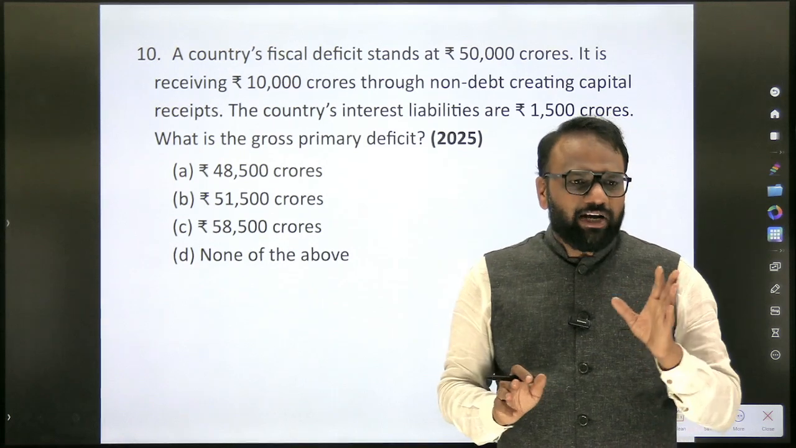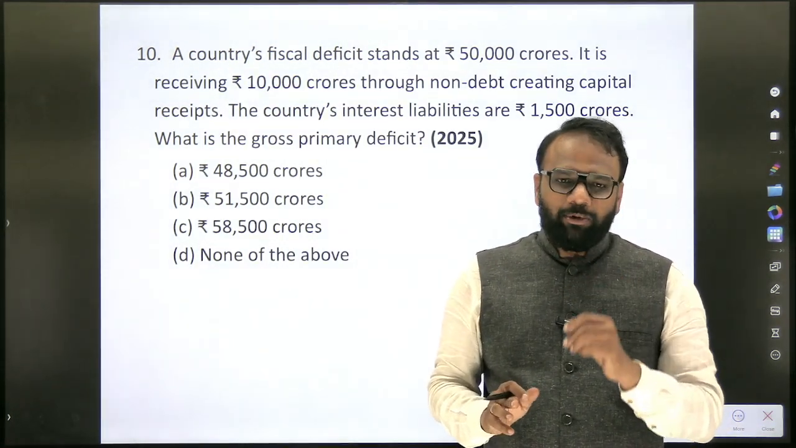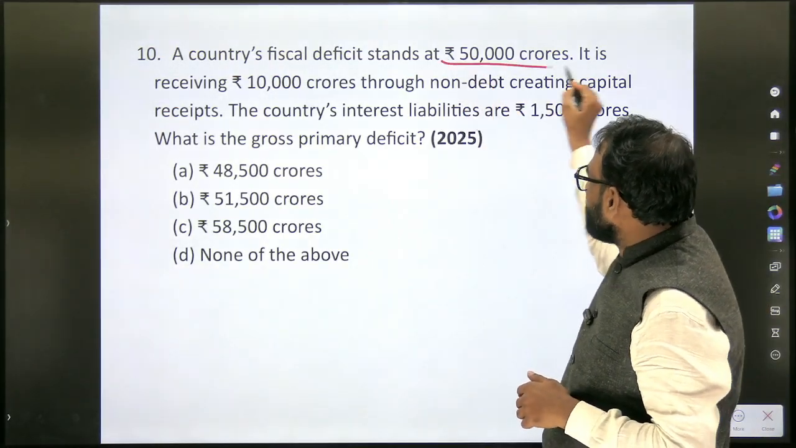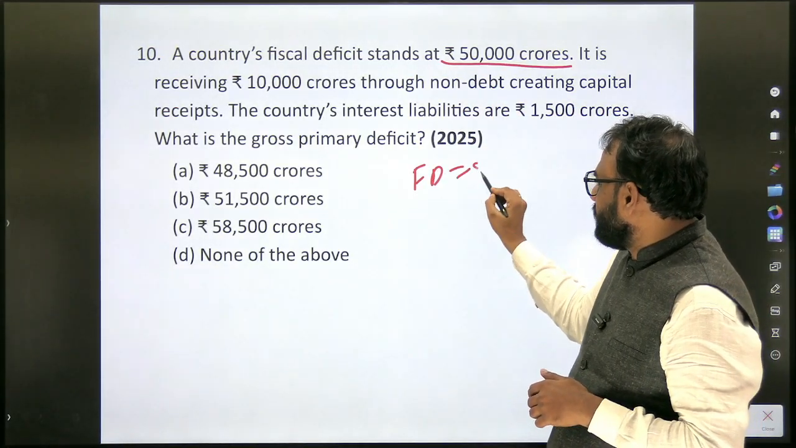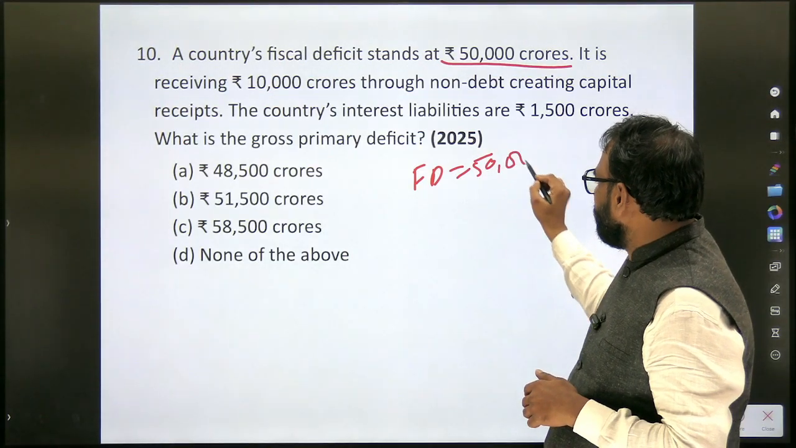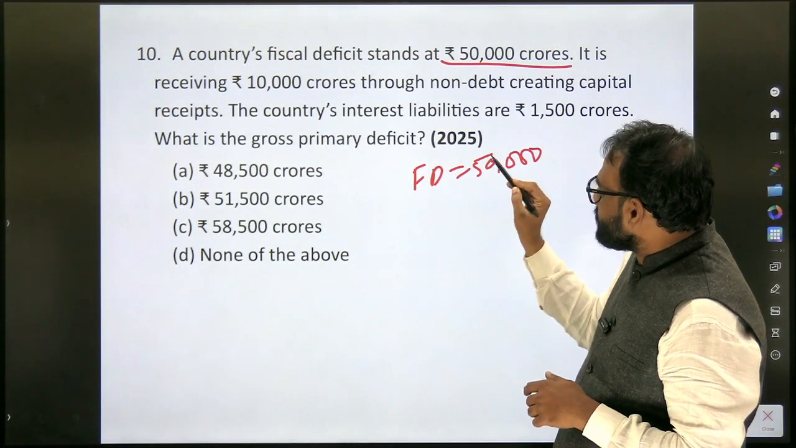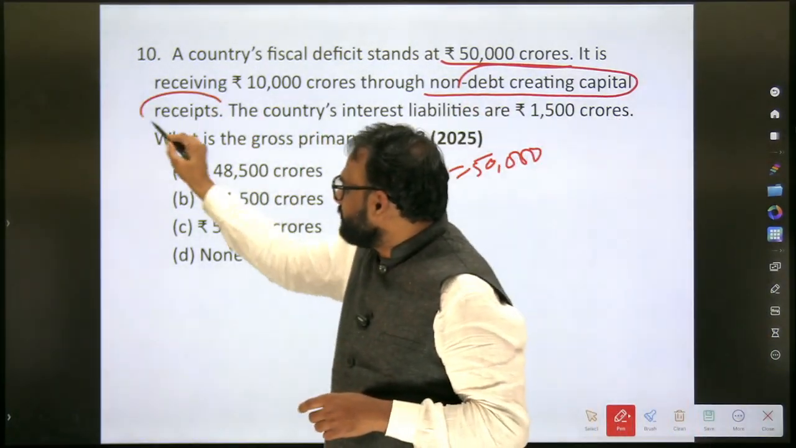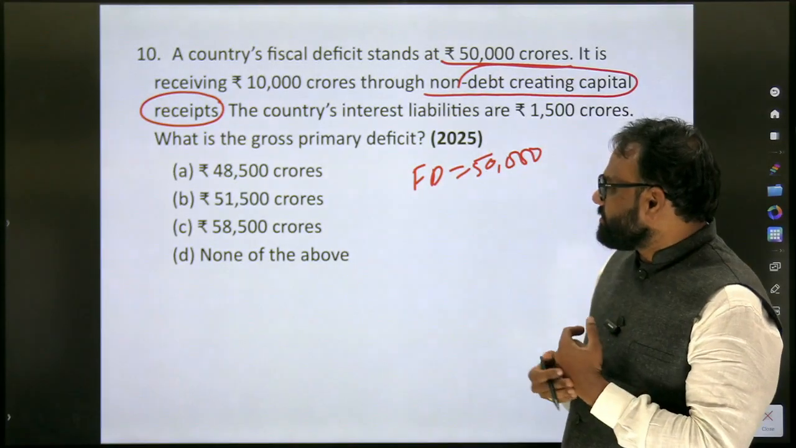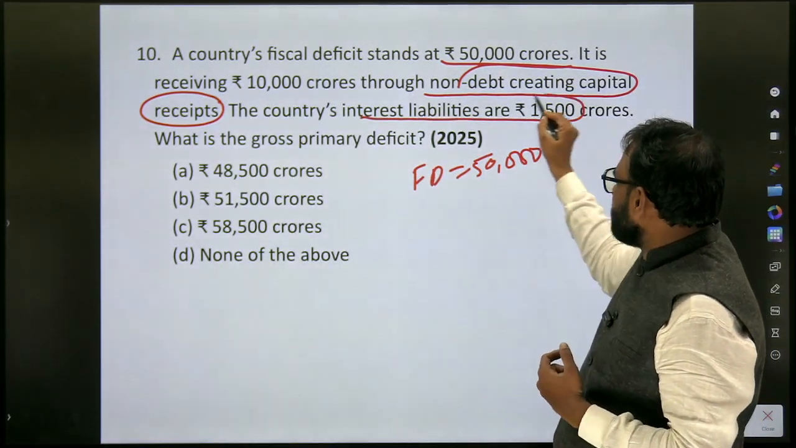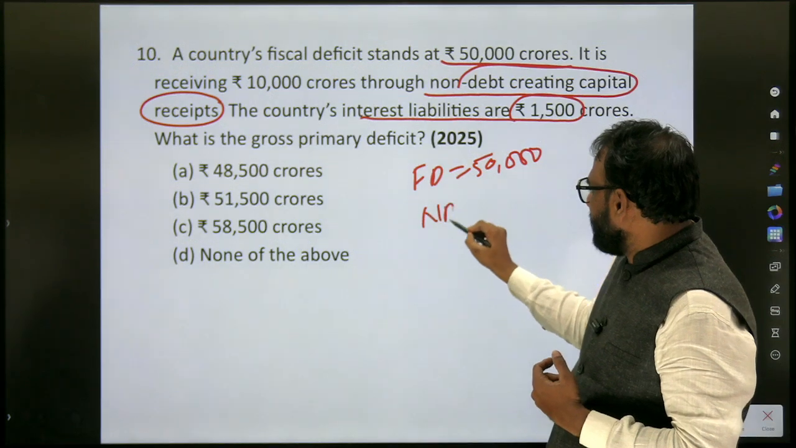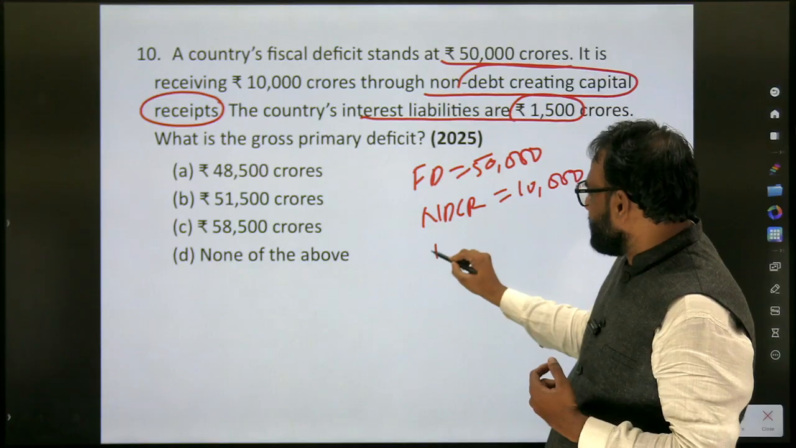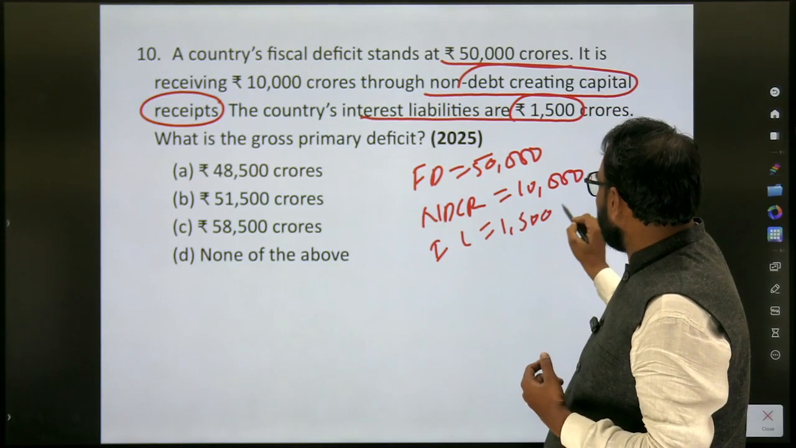Next year, a similar kind of question on the same topic. There were multiple questions. So this is the second question. A country's fiscal deficit stands at 50,000 crores. So already he has given fiscal deficit is equal to 50,000. It is receiving 10,000 crores through non-debt creating capital receipts. The country's interest liabilities are 1,500 crores. So non-debt capital receipt is equal to 10,000 crore. Interest liabilities is equal to 1,500 crores.